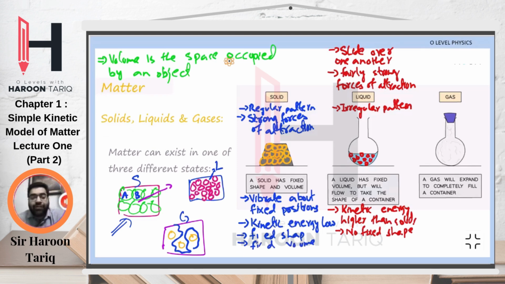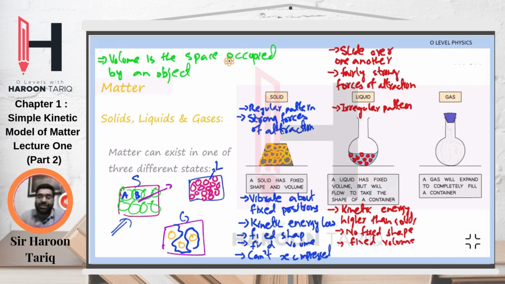Because both of them have a fixed volume, they can't be compressed. Anything that doesn't have a fixed volume can be compressed. So a solid can't be compressed. Same is the case for a liquid. It has a fixed volume. An experiment for the volume would be, if you take 100 cubic centimeter of water and put it in a glass, it would be 100 cubic centimeter.